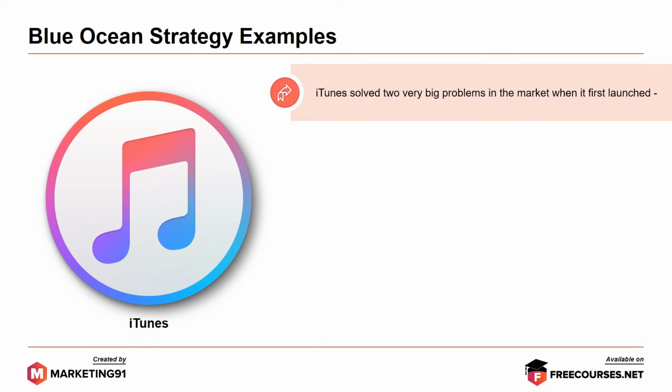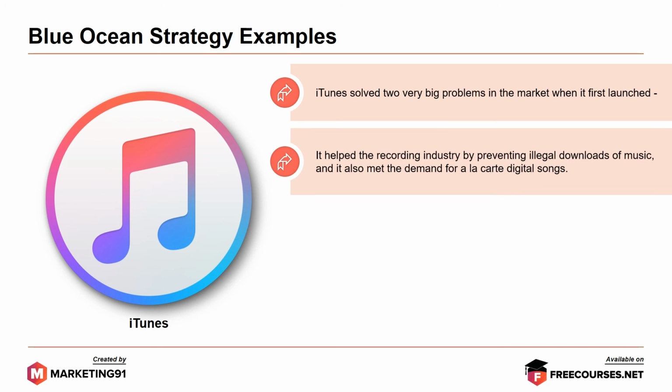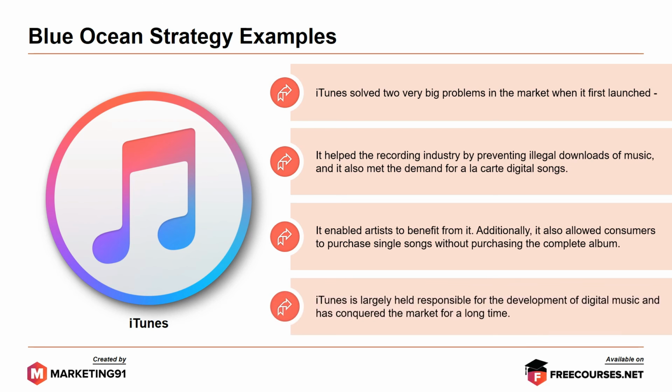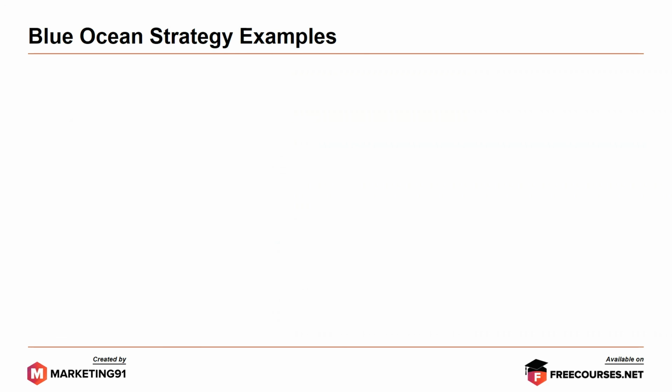Next, iTunes. iTunes solved 2 very big problems in the market when it was first launched. First, it helped the recording industry by preventing illegal downloads of music, and it also met the demand for a la carte digital songs. It enabled artists to benefit from it. Additionally, it also allowed consumers to purchase single songs without purchasing the complete album. iTunes is largely held responsible for the development of digital music and has conquered the market for a long time.